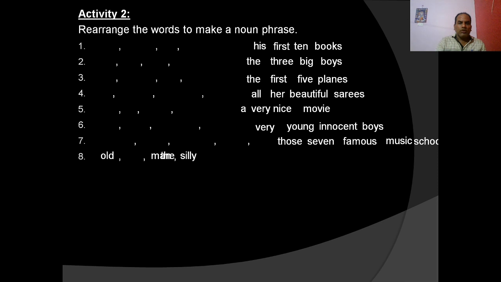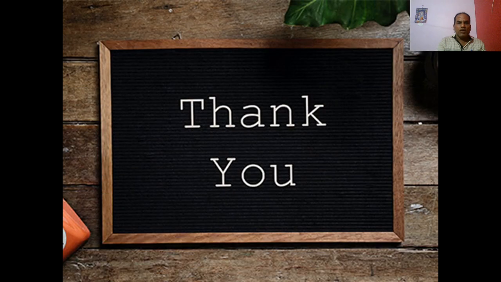You see the article comes, the determiner article comes first, then silly adjective, then old adjective, then man. Now the silly old man. I think you can do the other activities like these. Okay. So I think you have a clear-cut idea about the noun phrase.